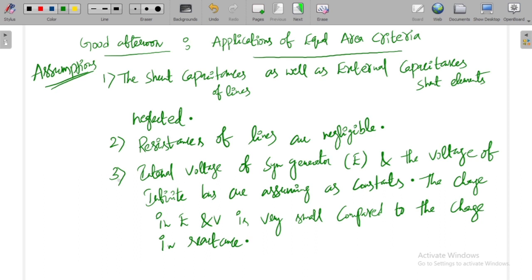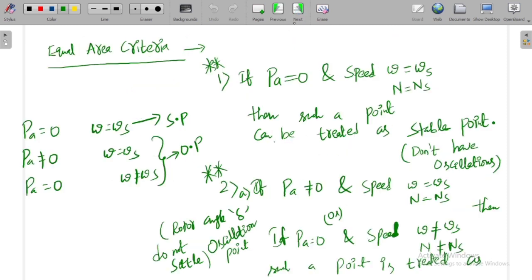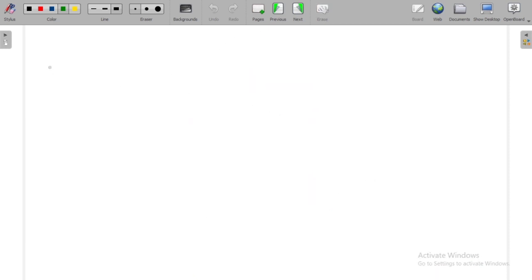Another thing is that we need to know the conditions where we get the oscillating point and where we get the stable point. And the third thing is how the rotor is rotating.